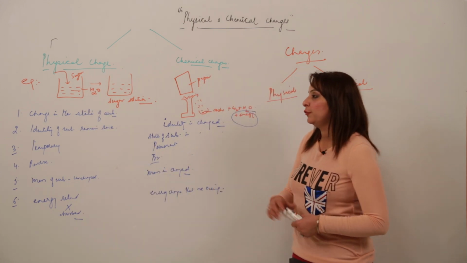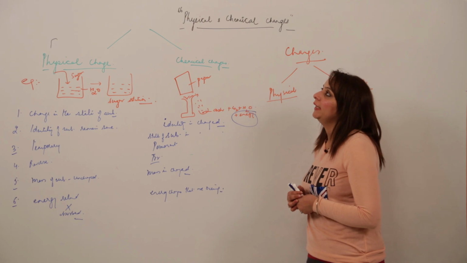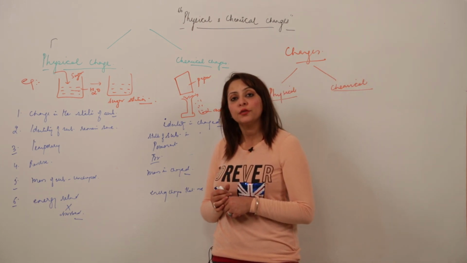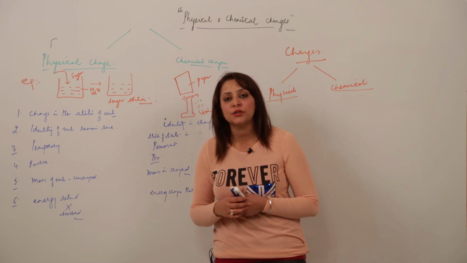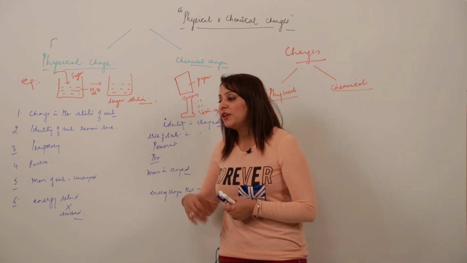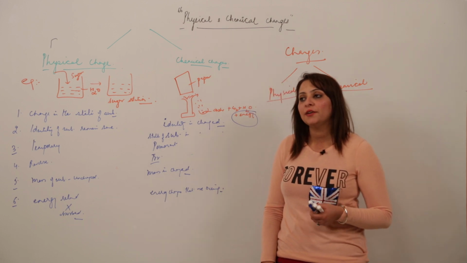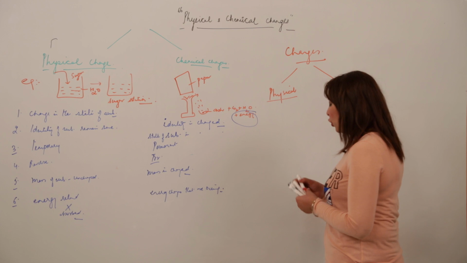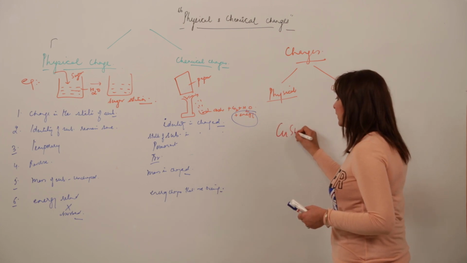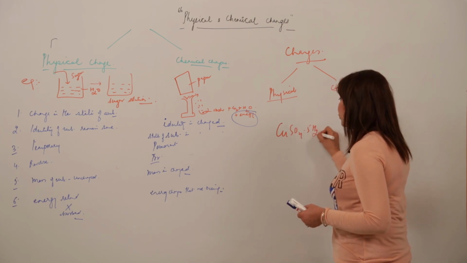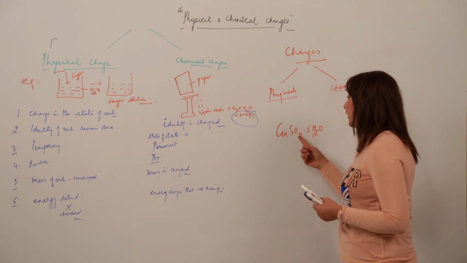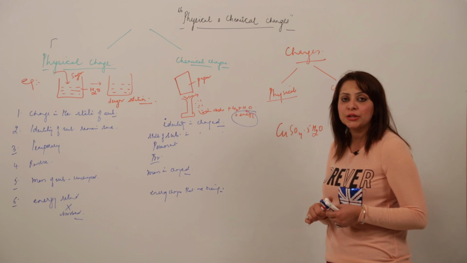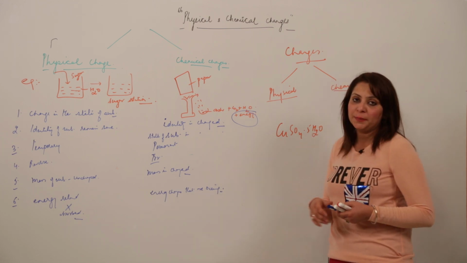Few more examples we will be taking, like dehydration. Dehydration means the loss of water, right? Under which category does dehydration come? Let me take one more example. We have copper sulfate pentahydrate crystals, CuSO4.5H2O. This is copper sulfate, penta means 5, hydrate means 5H2O, the water of crystallization which is attached to the copper sulfate.